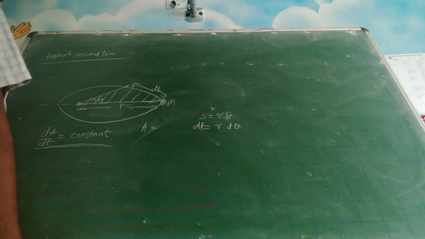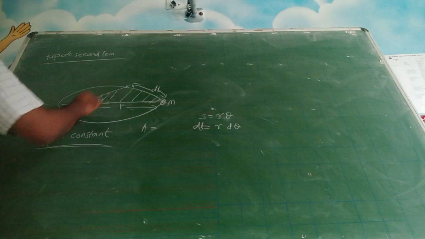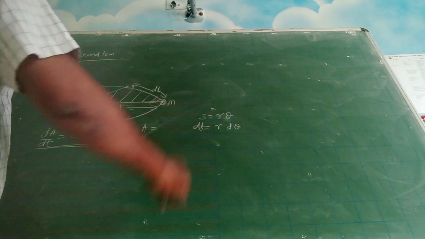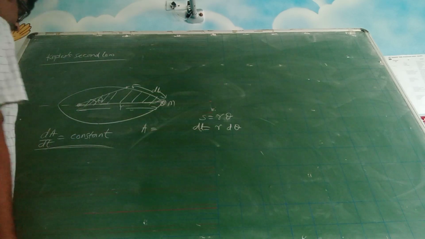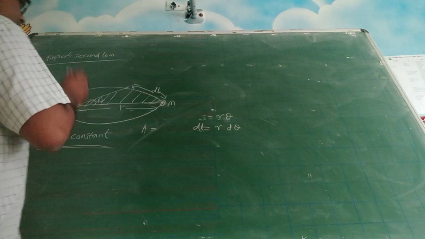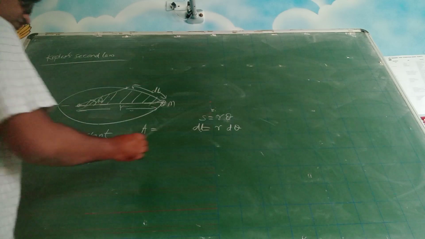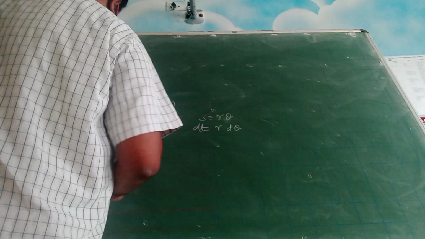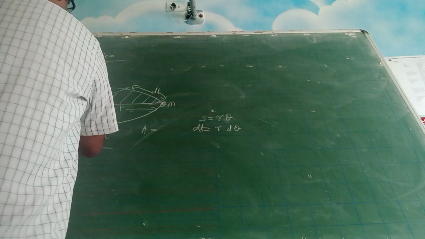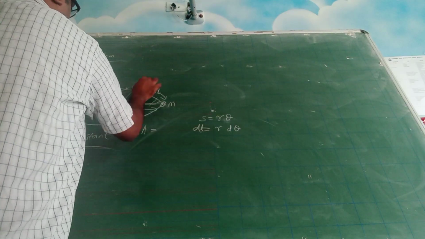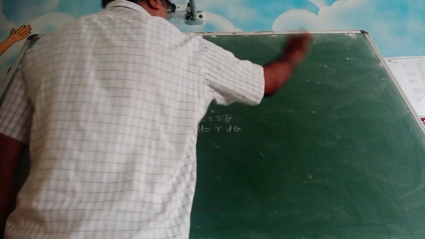So if you talk about the area, if you differentiate both sides, what is the area actually? Area of a sector. I can do one thing. This small piece, see, it is a very, very small piece.